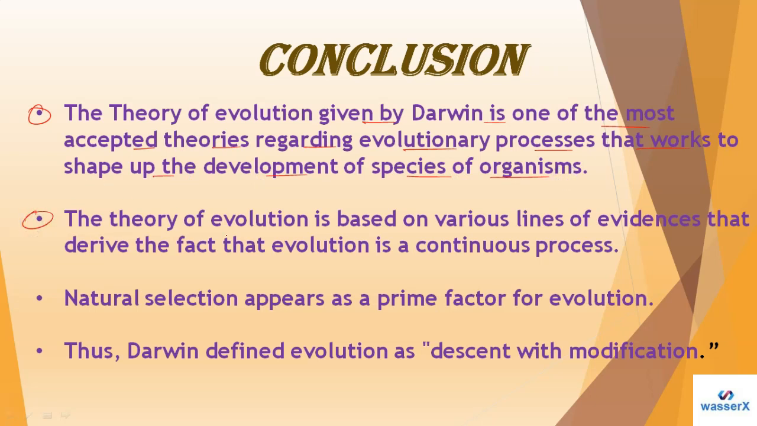Next, the theory of evolution is based on various lines of evidence that derive the fact that evolution is a continuous process, of course. That's very important, and we must keep that in mind. Natural selection appears as a prime factor of evolution. On the basis of Darwin's theory, he said natural selection appears as the prime factor. Thus Darwin defined evolution as descent with modification. We come from a common ancestor, but there are modifications on and on.